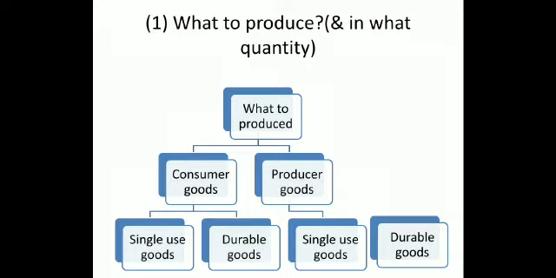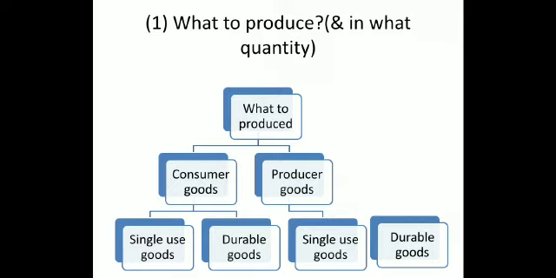Similarly, producer goods are also divided into two parts, single use goods and durable goods. The goods which can be used one time, such as raw materials, are single use, but durable goods are those which are used for several years, such as machineries and plants.